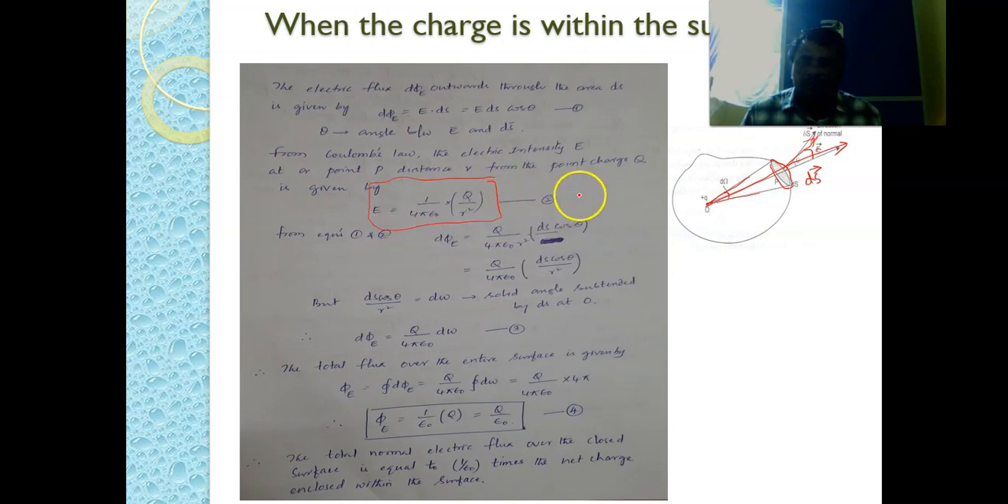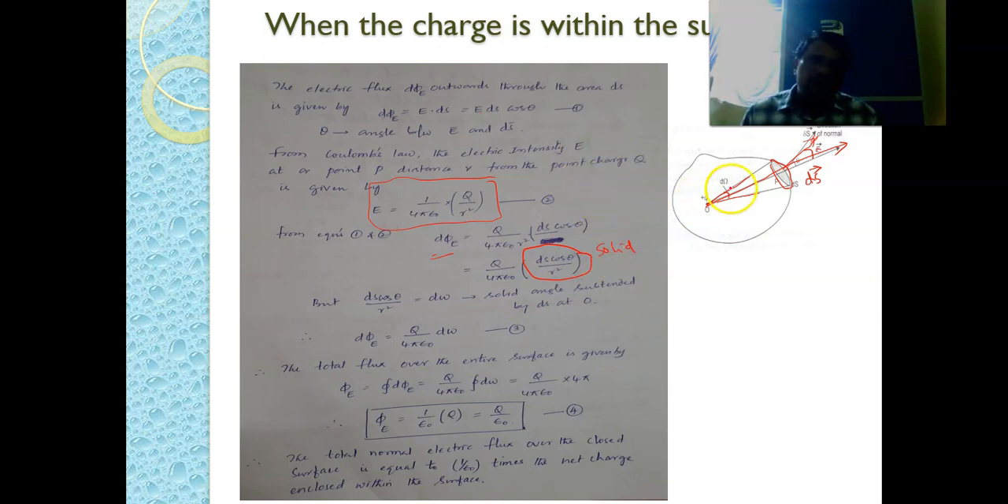Let us call the first equation as 1, and this equation as 2. From 1 and 2 we can write d phi E is equal to, substituting for E this term here. Just rearranging the terms, we can write q by 4 pi epsilon naught into ds cos theta divided by r square. But ds cos theta by r square is nothing but the solid angle.